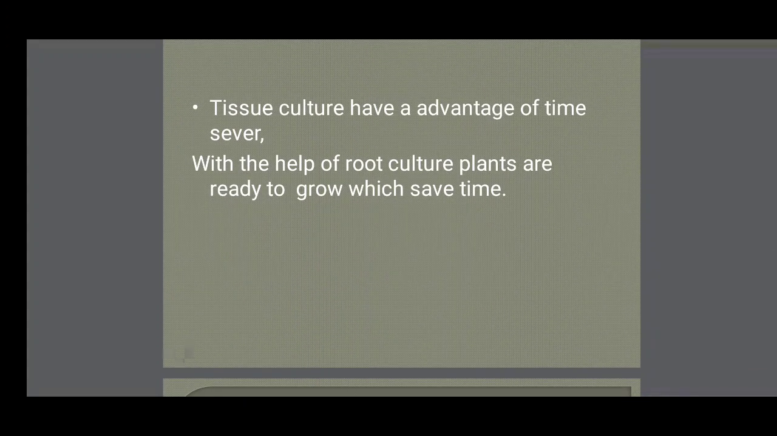Tissue culture has the advantage of saving time. It is very easy, and there is no requirement for high technical skills. With the help of the root culture, plants are ready to grow, which saves time.